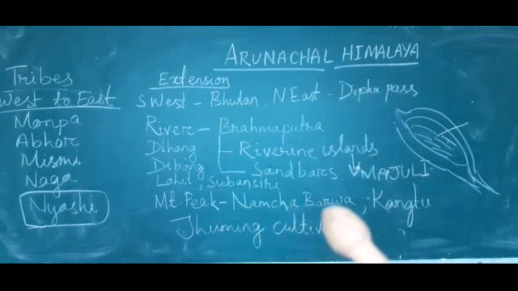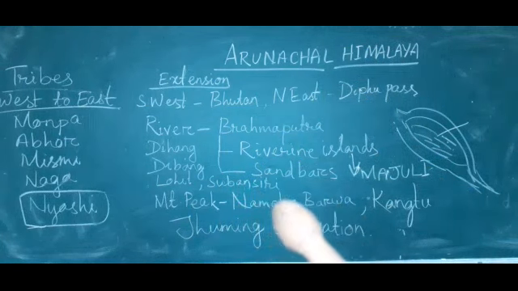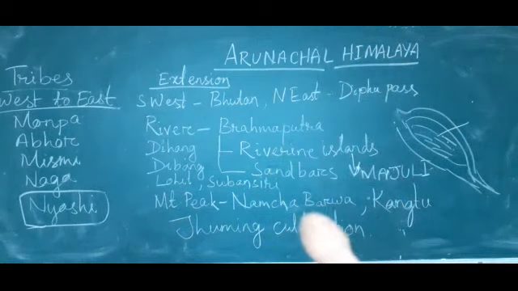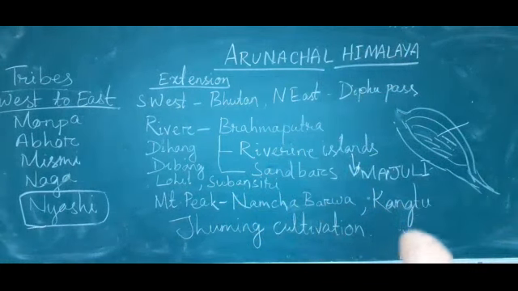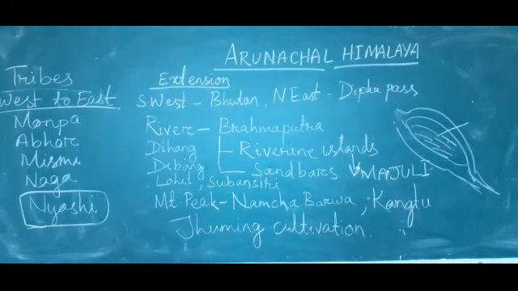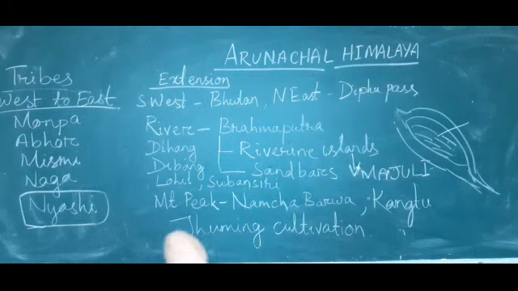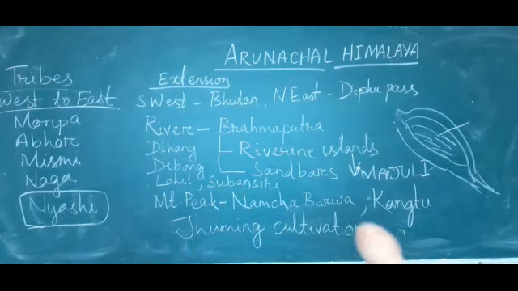Next, what are the mountain peaks found in Arunachal Himalaya? That is Namcha Barwa, through which the Brahmaputra river enters India. Next is Kangtu mountain peak, and the people who live here practice jhum cultivation.